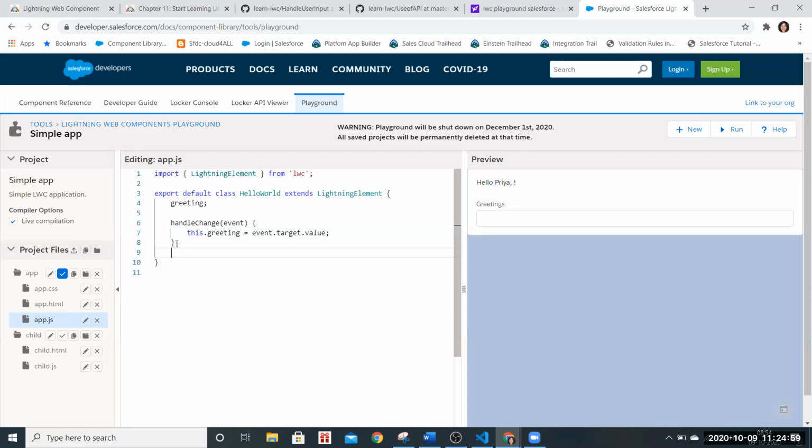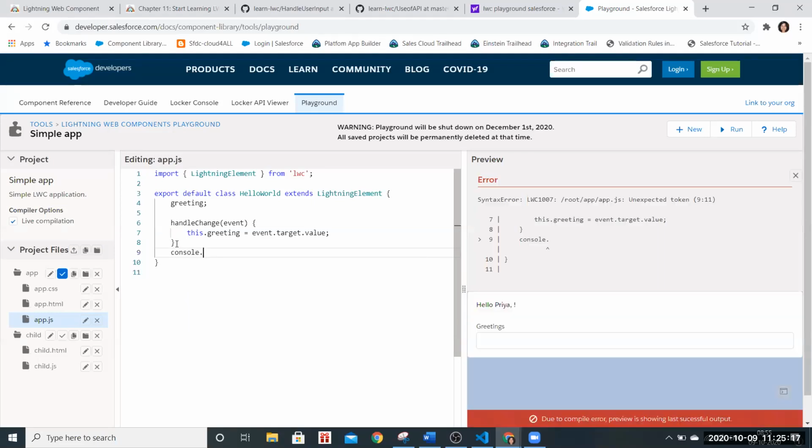Yeah. First of all, try to show what it is showing in the target by doing console.log and event.target inside the method, after the 7th line.